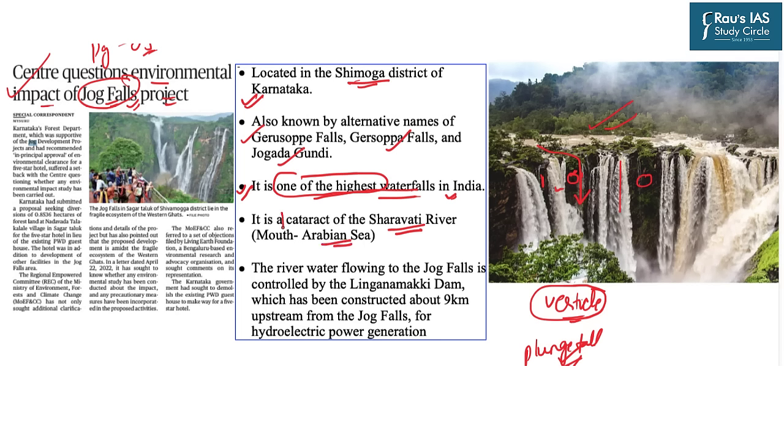Here again there is one more technical terminology, that is cataract. Now cataracts are very large waterfalls. In relation to this, there is one more important name which is of a dam, that is Linganamakki Dam. The river water which flows to these Jog Falls is controlled by the Linganamakki Dam, which has been constructed upstream from the Jog Falls for hydroelectric power generation. So these were the factual points related to the Jog Falls which can be useful in preliminary examinations.